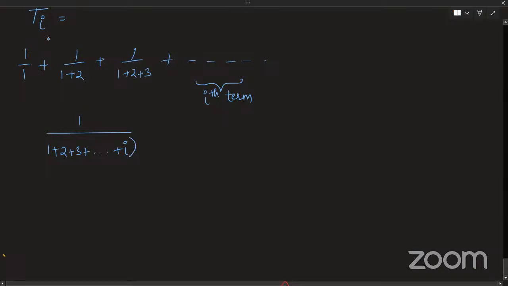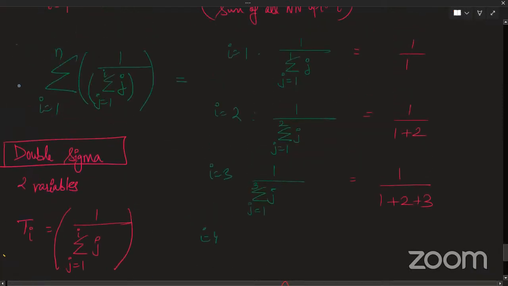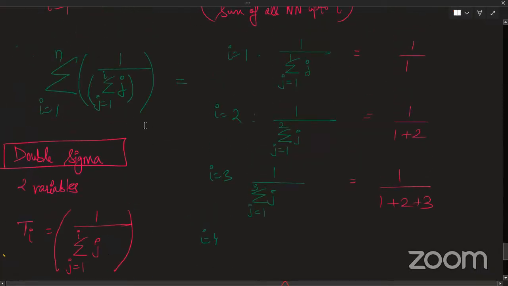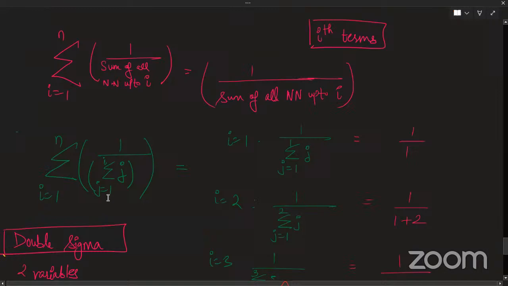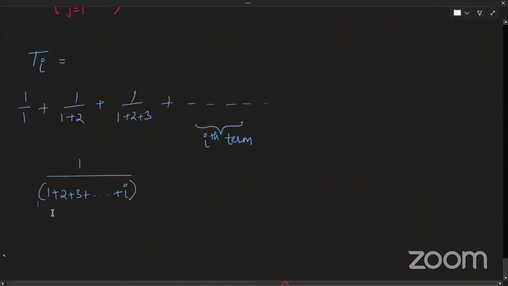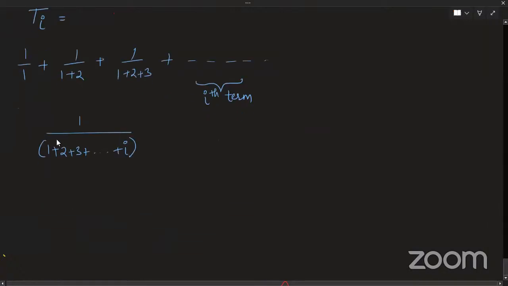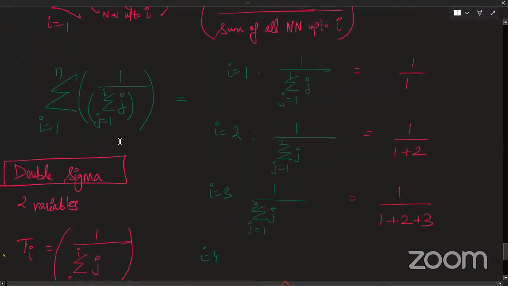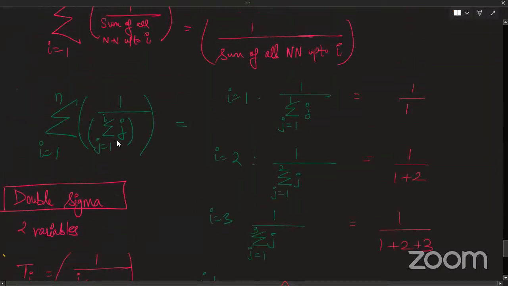So instead of writing it in this way, I have represented one more sigma to compress it. I have used one more sigma. And what will be my limits of sigma, my smaller sigma? Where am I taking the sum? I am taking my sum from 1 to i, right? Yes, sir. Sum is from 1 to i. So that is what I have done here in the denominator. So sigma j will go from 1 to i. That is what I have done.